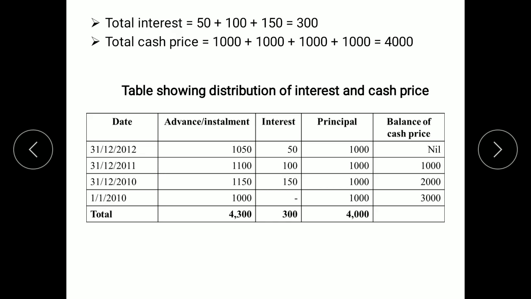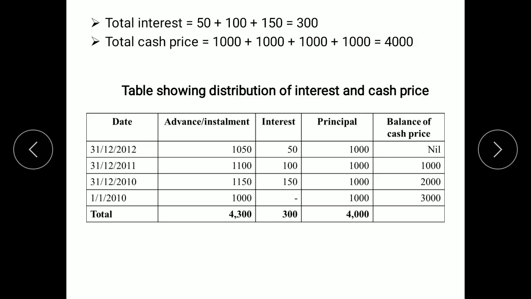So total interest is 50 plus 100 plus 150, 300 is the total interest. So total cash price is 1000, 1000 and 1000, that is the principal of third year, second year and first year, plus we will also have to add the advance amount which is given in the question. So total cash price is 4000. This is the way in which we will calculate the cash price of the asset.